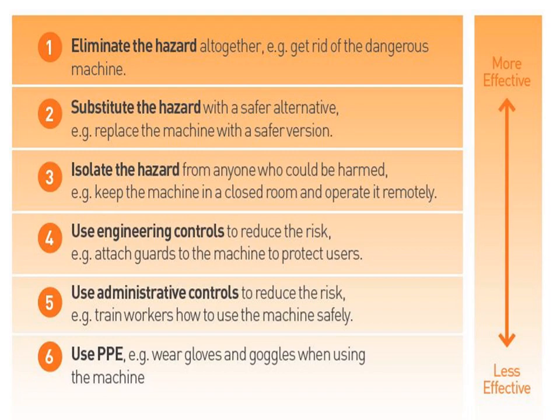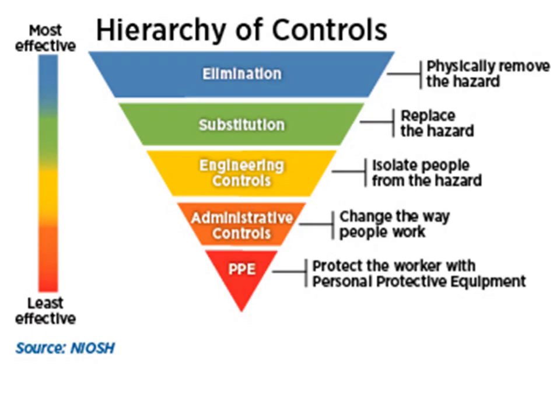That is how the slide is discussed clearly. The same slide was already discussed, and this is another diagram, a block diagram, which is simple and easy to understand. It shows the most effective and the less effective controls through the hierarchy of control. The most effective is elimination, which physically removes the hazard. At the end, along the diagonal arrow, PPE is the least effective. It is another cone-type diagram.